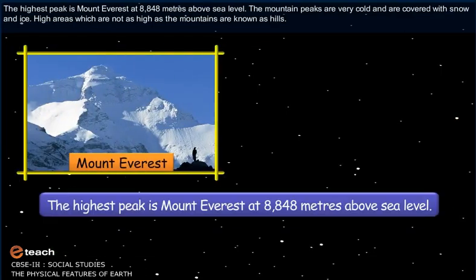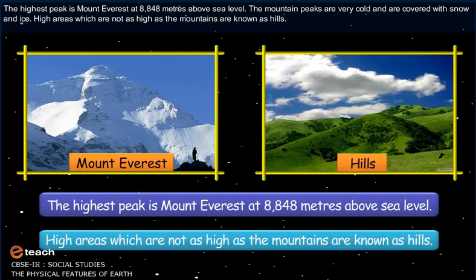The highest peak is Mount Everest at 8,848 meters above sea level. The mountain peaks are very cold and are covered with snow and ice. High areas which are not as high as the mountains are known as hills.